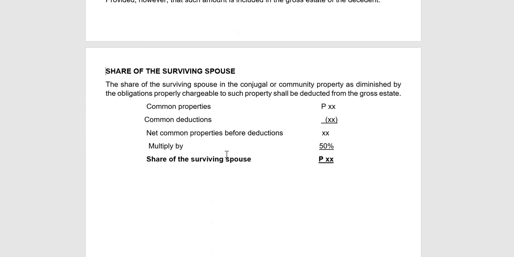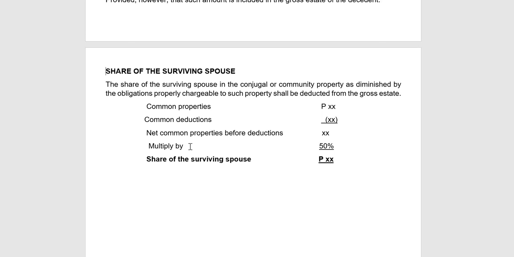This is the deduction that the unmarried decedent doesn't have, only the married decedent. Okay? The share of the surviving spouse in the conjugal or community property, as diminished by the obligations properly chargeable to the conjugal property, shall be deducted from the gross estate. So, we have common properties. That's why we need to separate exclusive and common, because we have the share of the surviving spouse.